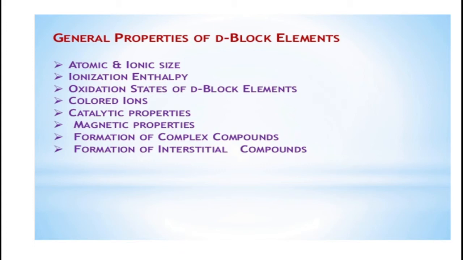First we talk about atomic and ionic size. The atomic and ionic radii generally decrease on moving from left to right in the period. This is due to the fact that an increase in the nuclear charge tends to attract the electron cloud inwards. The atomic radii for the elements from chromium to copper are however very close to one another.